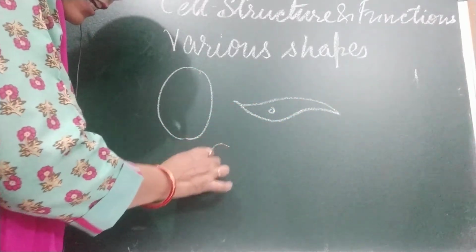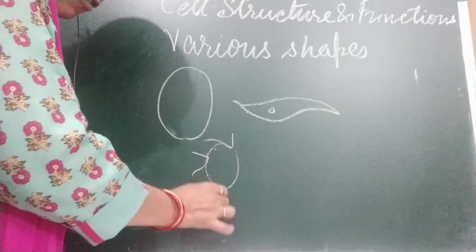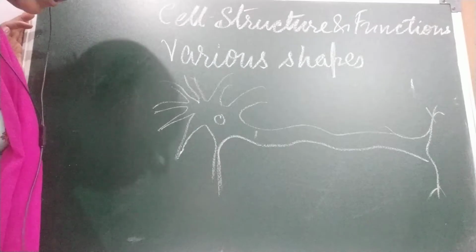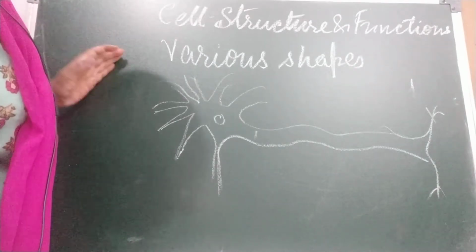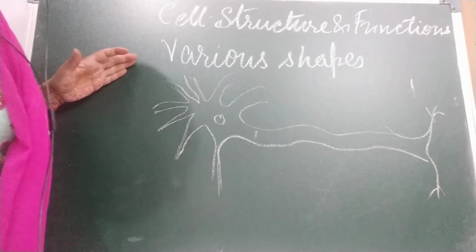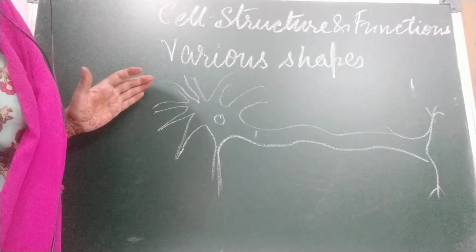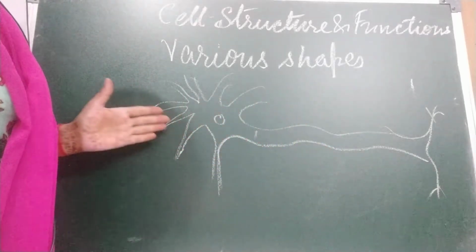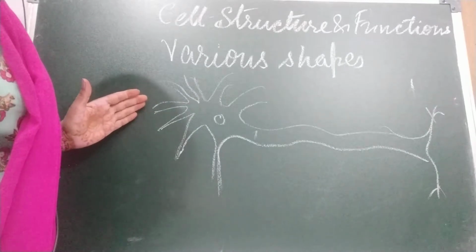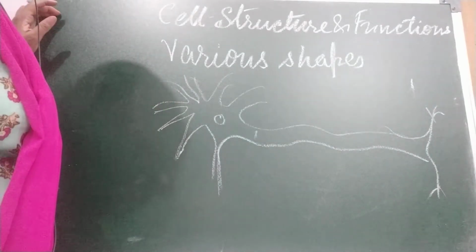Nerve cells have many endings. According to their functions they have different shapes. Like I was telling you, this nerve cell has fibers that may be more than 1 meter long. Messages pass from one nerve cell to the other along these fibers.